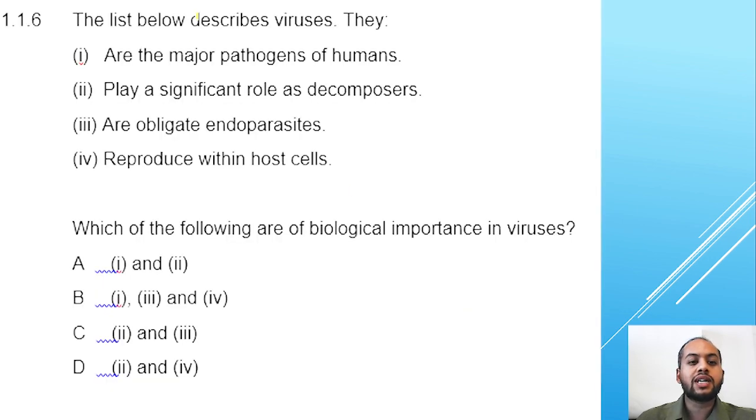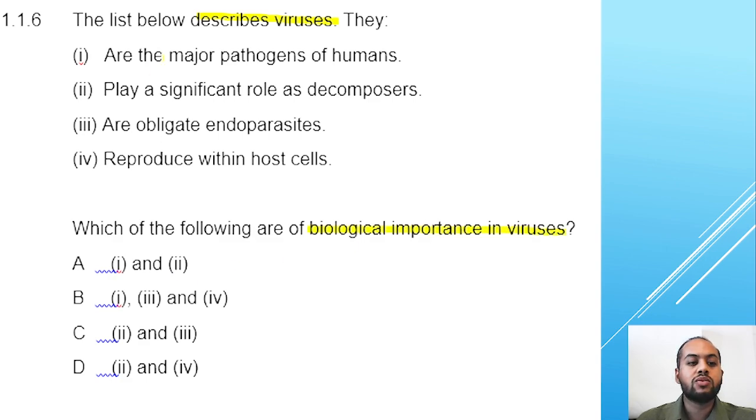The list below describes viruses. They are the major pathogens of humans. They play a significant role as decomposers. They are obligate endoparasites that reproduce within host cells. Which of the following are of biological importance in viruses?